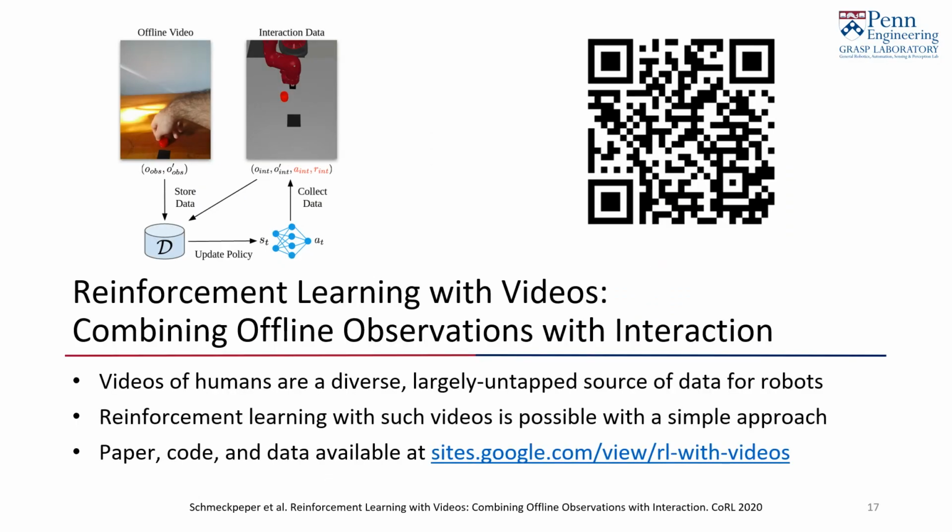We present reinforcement learning with videos, an approach to leverage observational data of humans or other dissimilar agents to reduce the number of samples that the agent requires to learn a policy. The paper, as well as code and data, are available on our website.